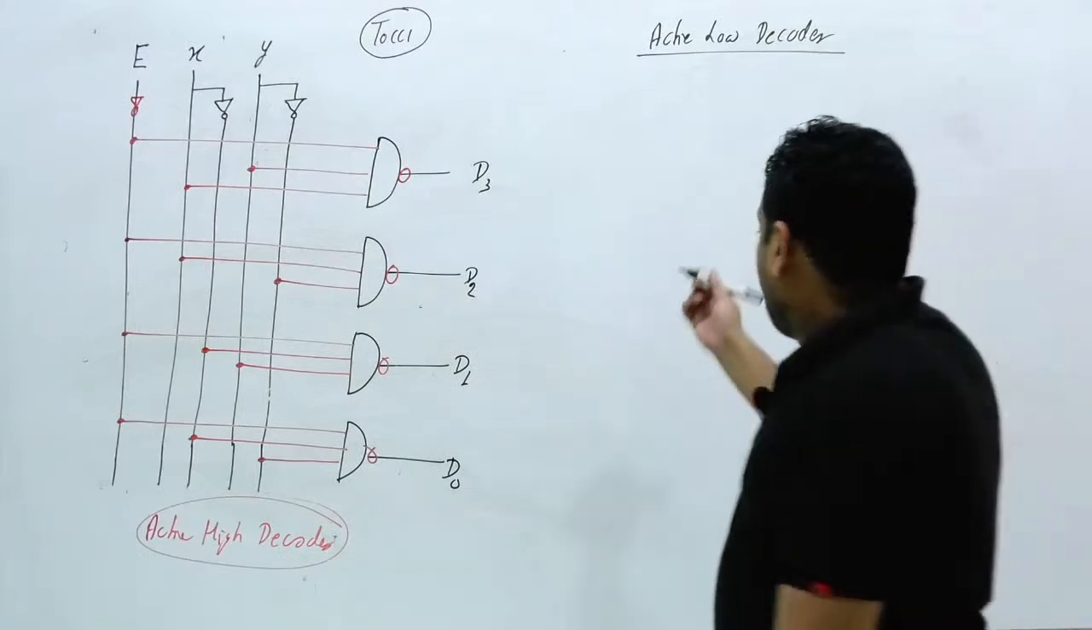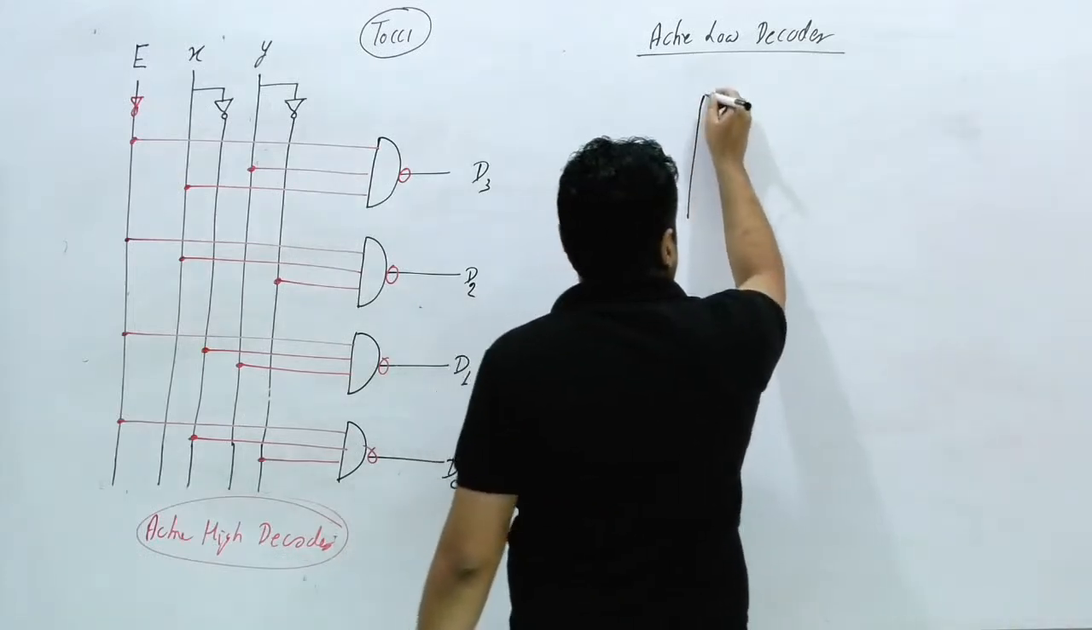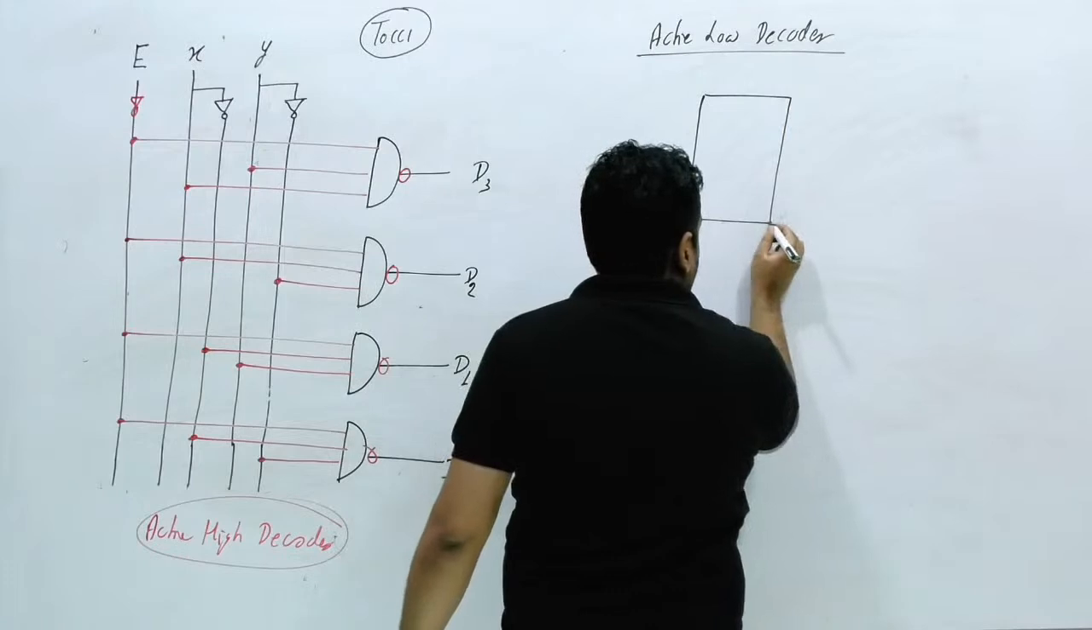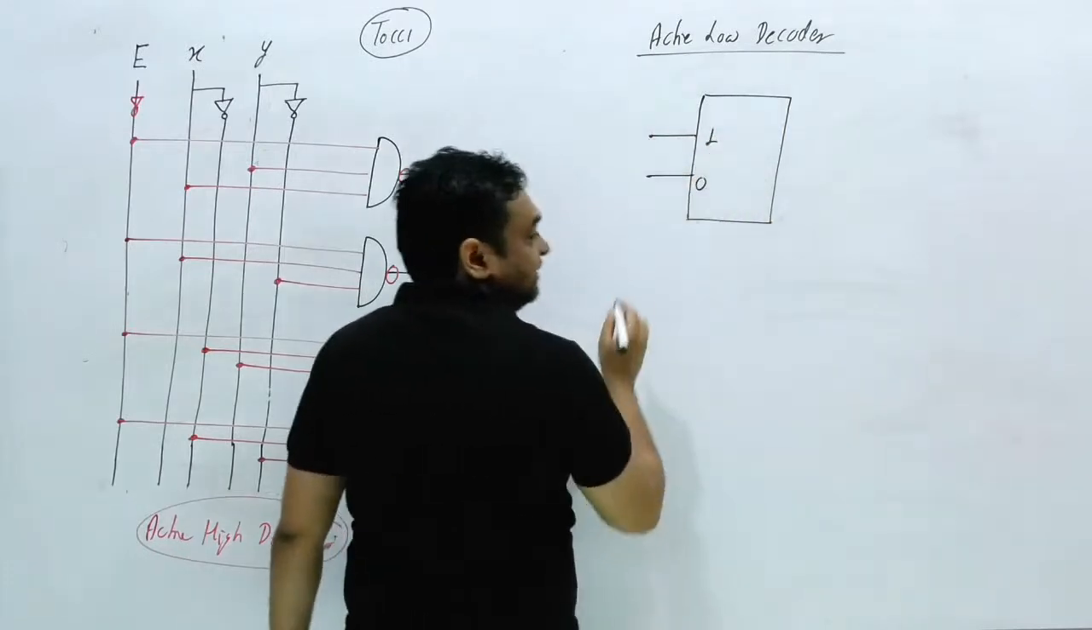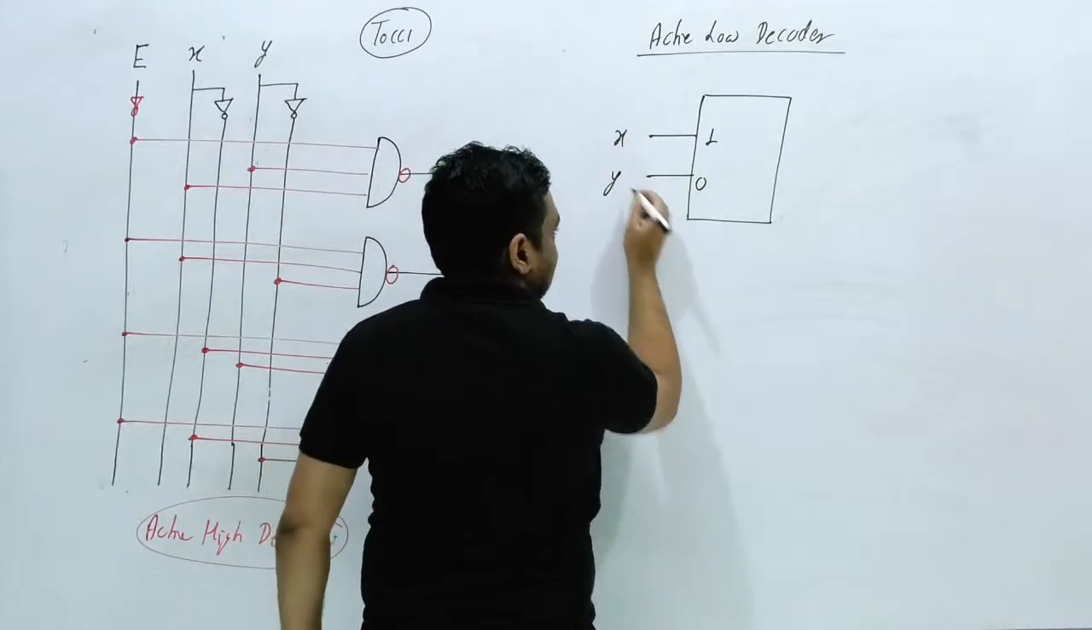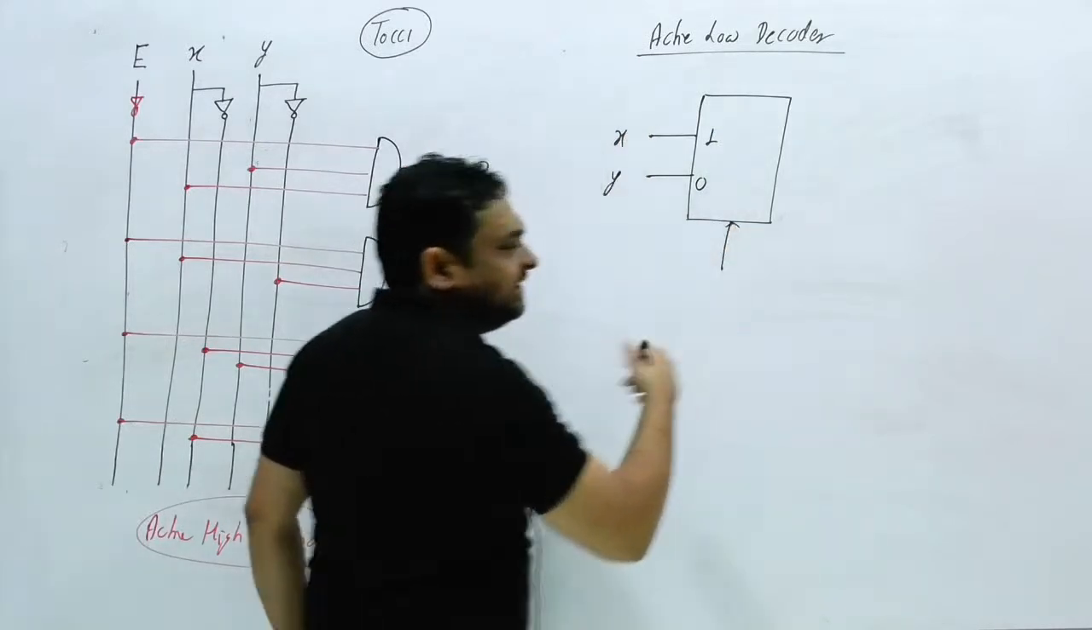Then how can we represent the active low decoder? Suppose this is 0 and this is 1, this is X and this is Y. Here enable can be anything.